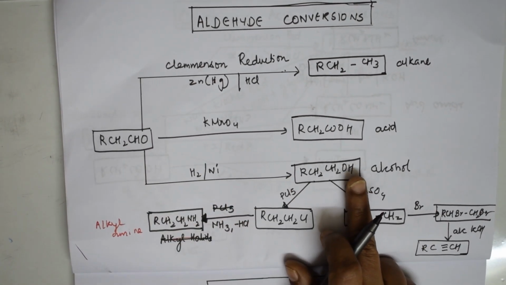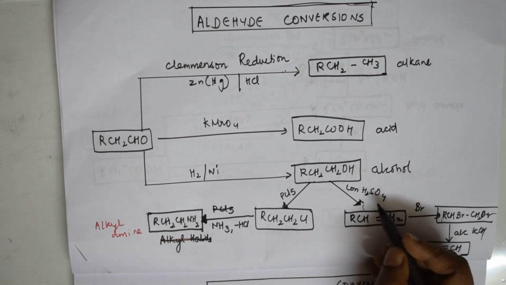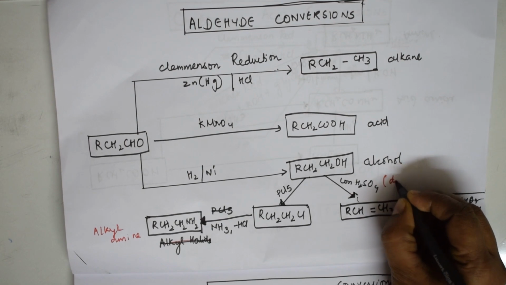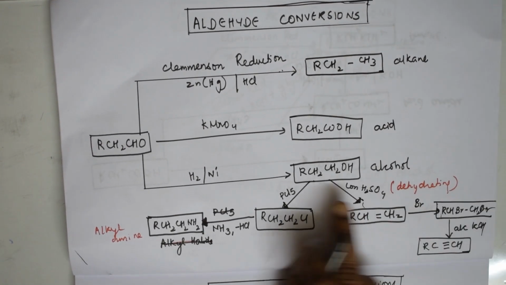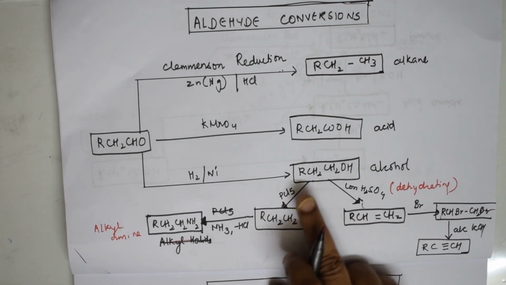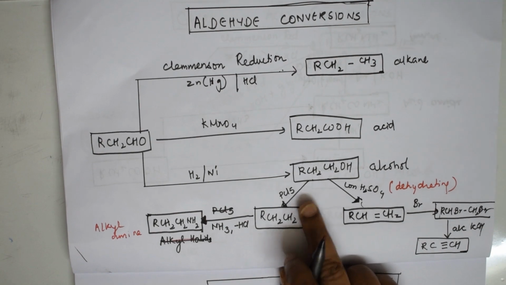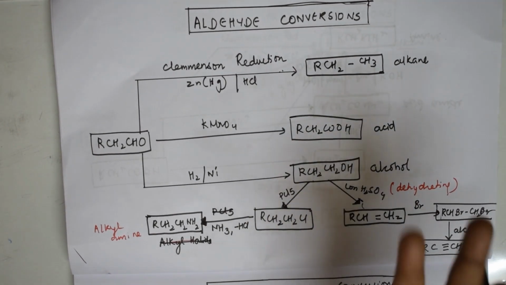Further, if I take alcohol and use PCl5 or concentrated sulfuric acid. Concentrated sulfuric acid is what? It is nothing but a dehydrating agent, correct? So this dehydrating agent is going to remove water and alcohols are converted to alkenes. Further, in the presence of phosphorus pentachloride, I'll get alkyl halide. We very well know whenever you have alcohol, we have possibilities.